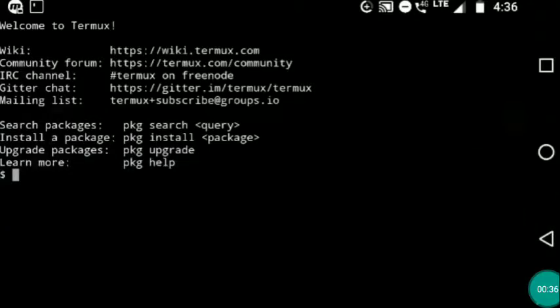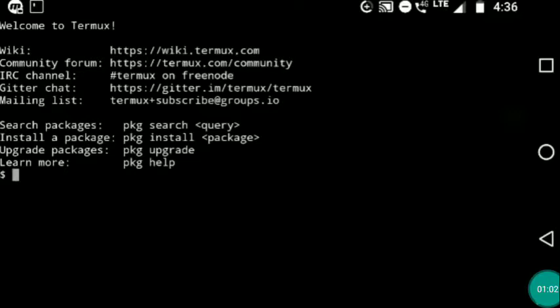Here you can see some basic commands. To search package, use command pkg search. Here query is package name. To install new package, use command pkg install and package name. To upgrade package, use command pkg upgrade. To get more information, use command pkg help.